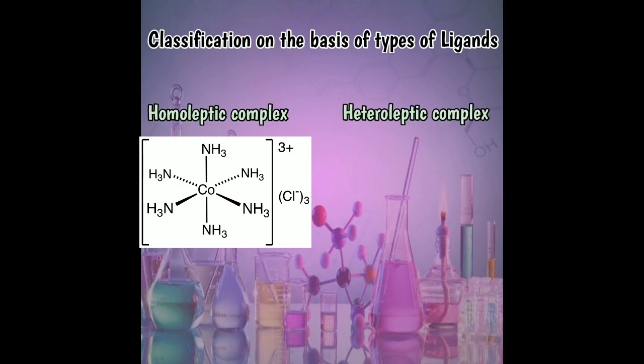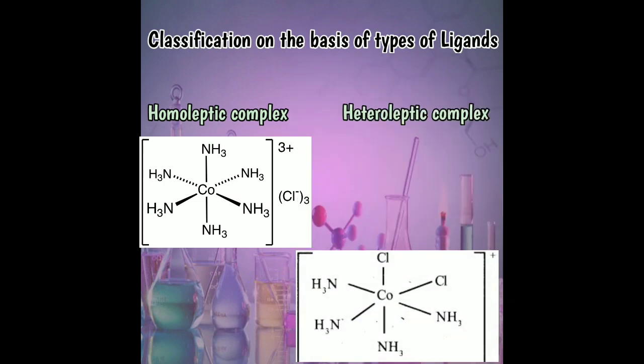In the example, Co(NH3)6 3+, all the ligands are ammonia, that is all the ligands are the same. They are homoleptic complexes. And in a heteroleptic complex, the complex has different kinds of ligand. In the example, you have 4 ammonia as ligands and 2 chloride as ligands. Means the complex has different kinds of ligand, ammonia as well as chloride. That is a heteroleptic complex.